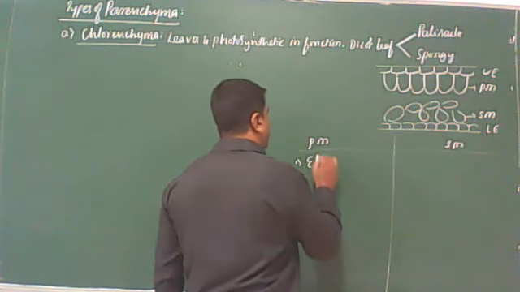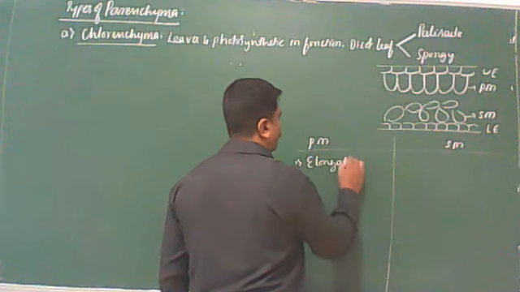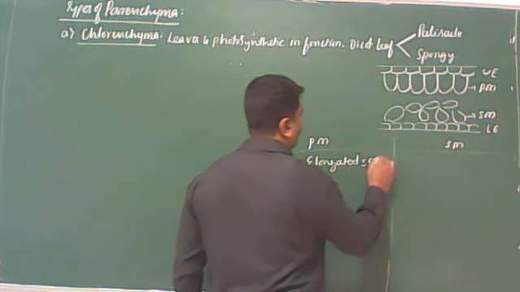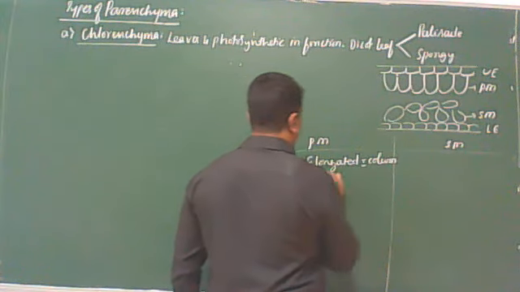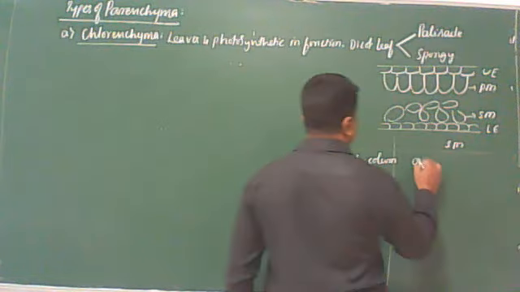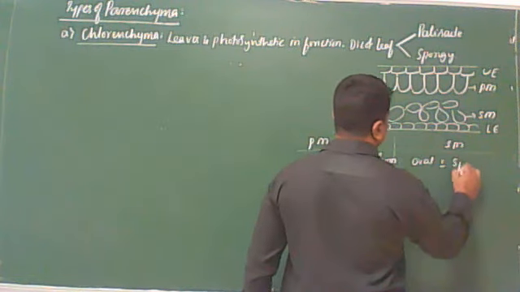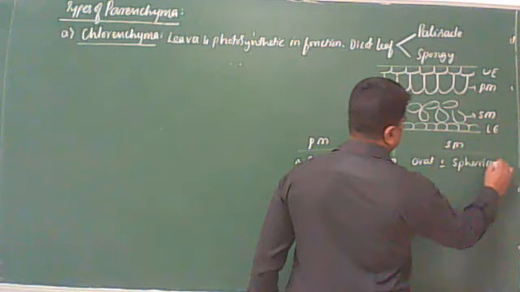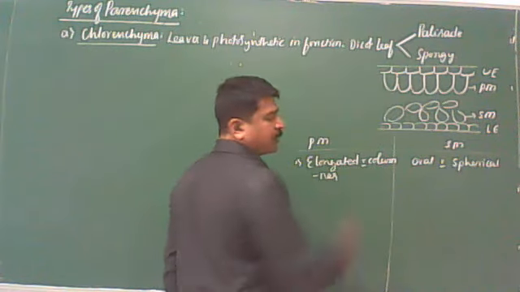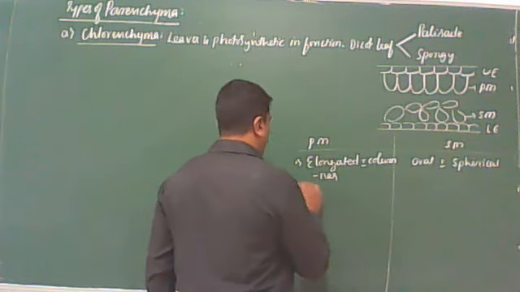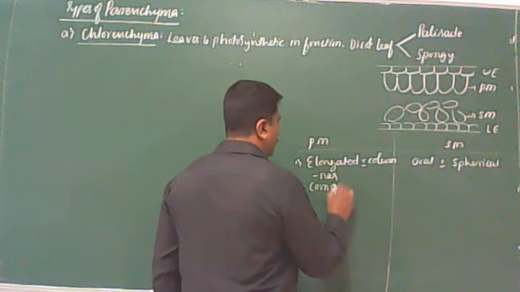Here the cells are elongated or columnar. Here the cells are oval or spherical. So by seeing the picture you can recognize. Number 2: cells are compactly arranged.